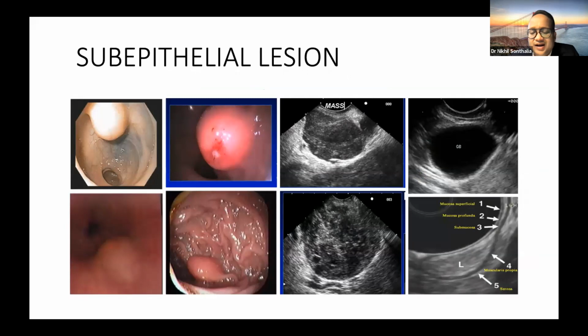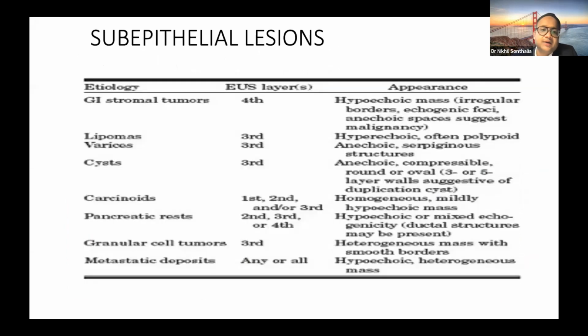It's very common to find lumps and bumps in the GI tract when we do routine endoscopies for unrelated indications. So to classify each of them based on their endoscopic ultrasound appearance and their layer of origin, you have to decide about the treatment. The common subepithelial lesions are GIST or GI stromal tumors, lipomas, cysts, carcinoids, pancreatic rest, and rare ones are granular cell tumor and metastatic deposit.